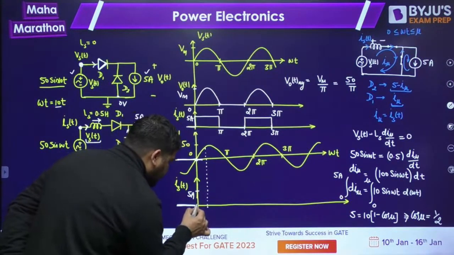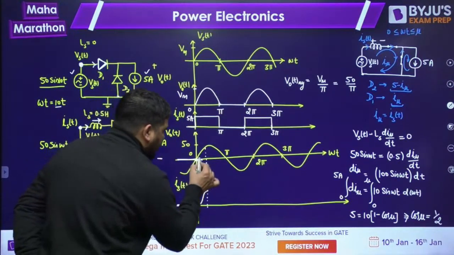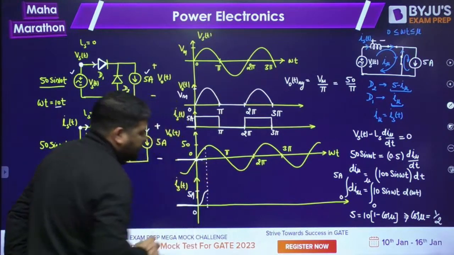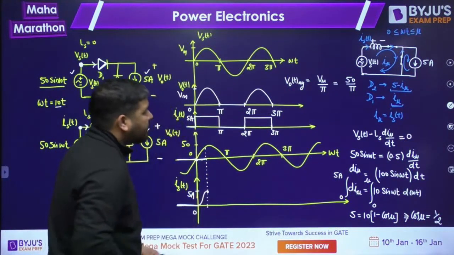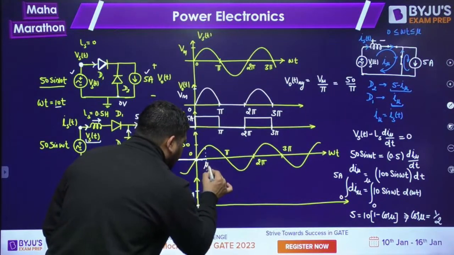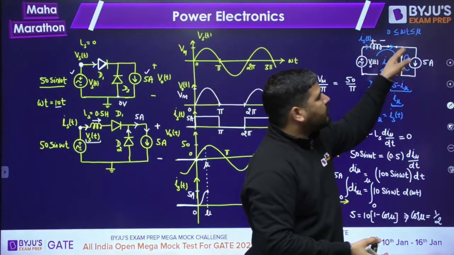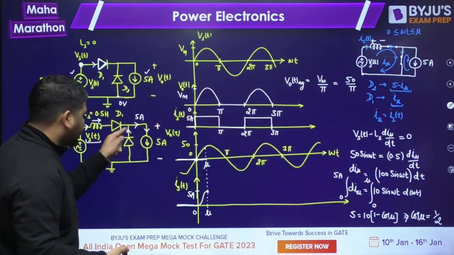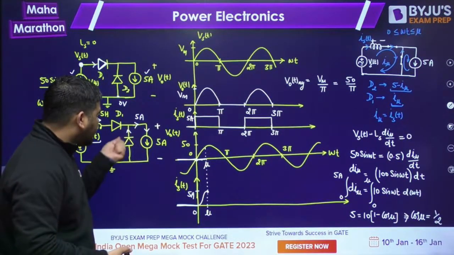In this interval, this source current is increasing from 0 to 5, and the output voltage will remain 0. Now the current has reached 5 ampere. After this mu interval, this current has reached 0, so this diode will remain off. Now this diode will turn off.